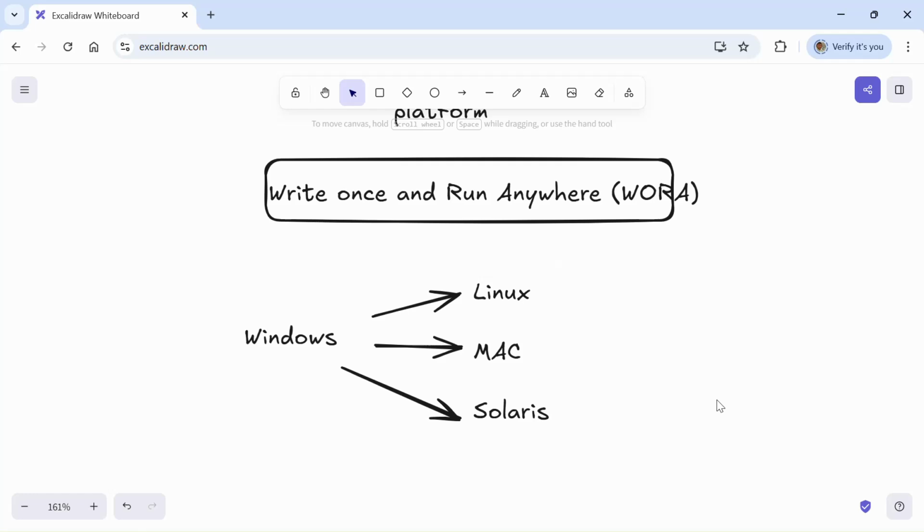Let's understand this with a real-time example. Suppose I have a video file. We want to watch the same video on mobile, laptop and smart TV. We can do that because each device has a media player. That is why the video is playing. Similarly, we can consider Java bytecode as a video and the JVM as a media player. If we have the video, the media player will play it. If the Java bytecode is available, the JVM can execute that bytecode. That's why the same Java code runs on all operating systems.